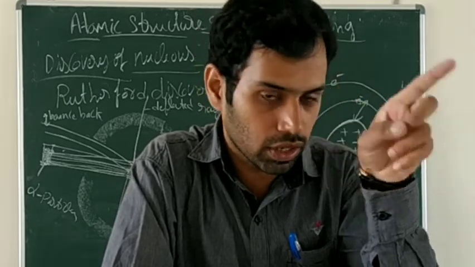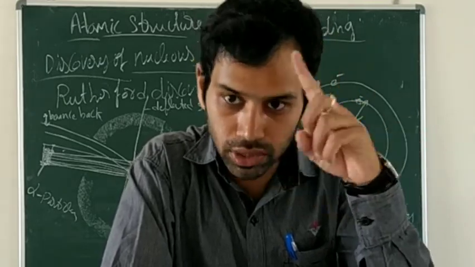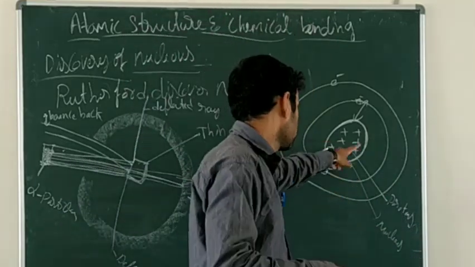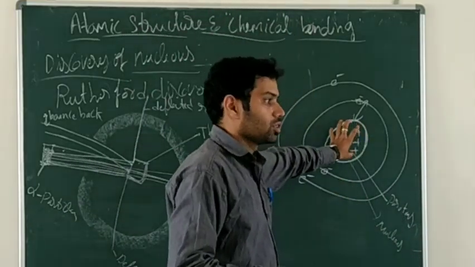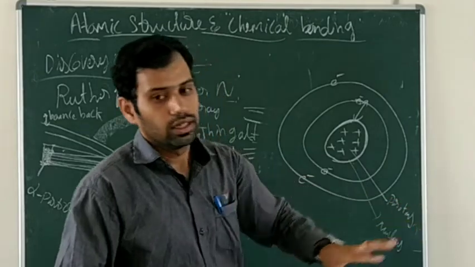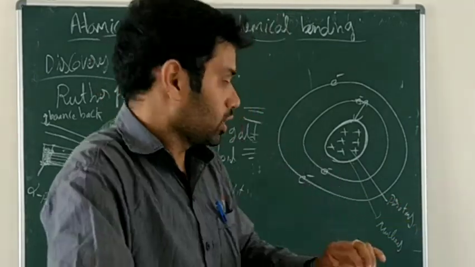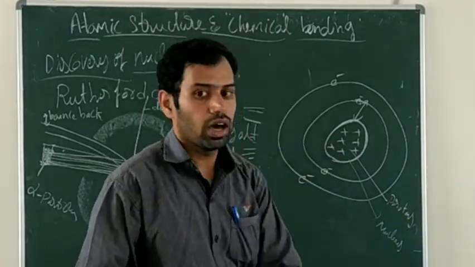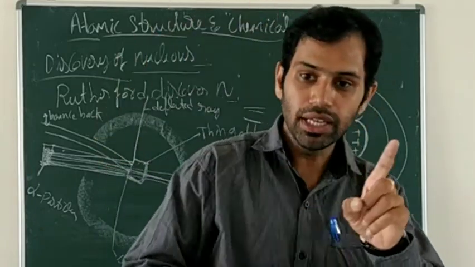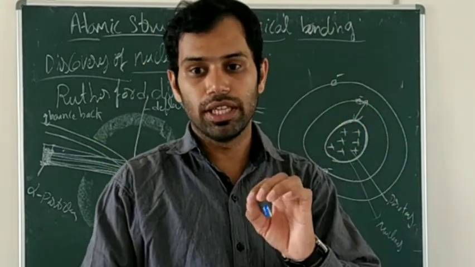Revolving electrons have a centrifugal force. The nucleus is present in the center, and the electrons revolve around the nucleus, balanced by the centrifugal force possessed by the electrons.